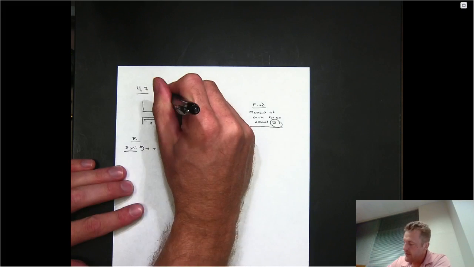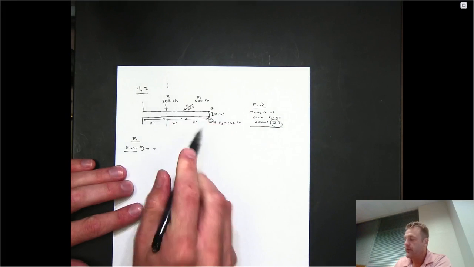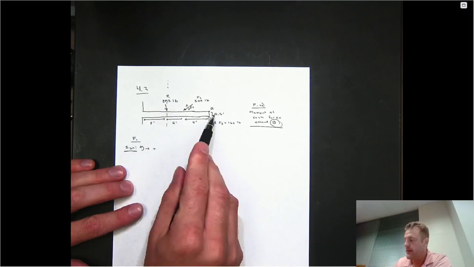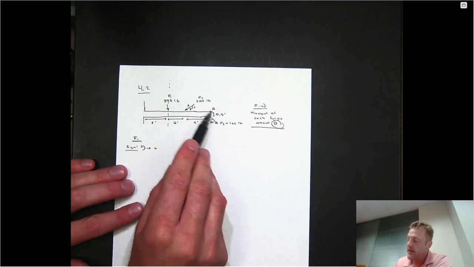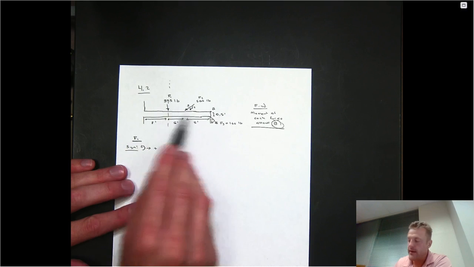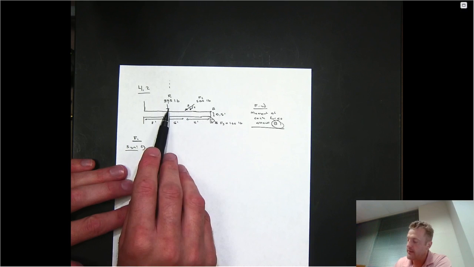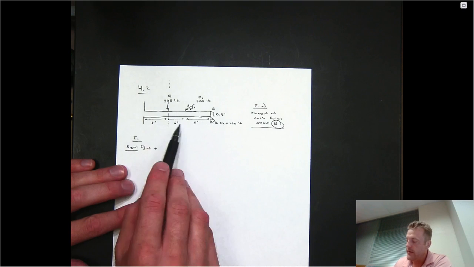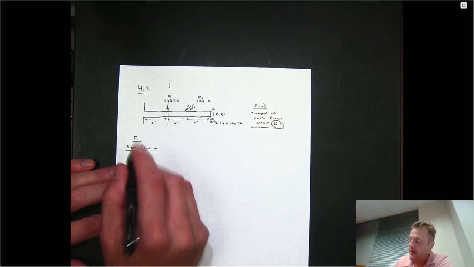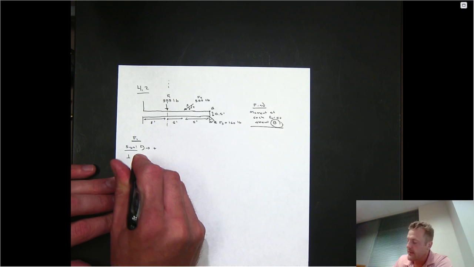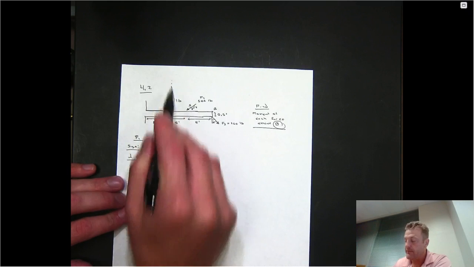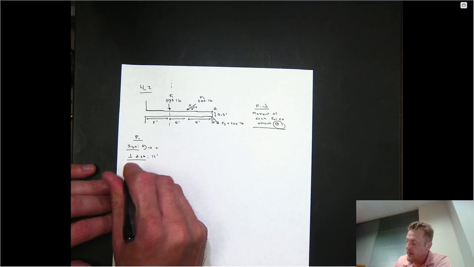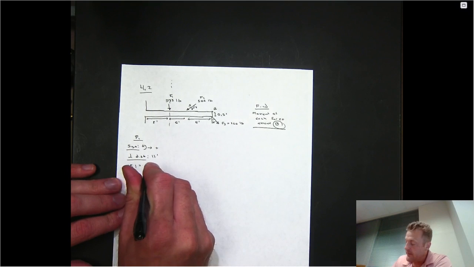In addition, sketch out your line of action and ask yourself, from the point of interest, what is the perpendicular distance from the point to the line of action? So there's an infinite amount of lines you can draw from point B to that line of action. However, only one is perpendicular. It's directly along the beam, and you notice it's 5 feet plus 6 feet away. So the perpendicular distance here is going to be 11 feet. And the magnitude of the force, of course, is just going to be 375 pounds.